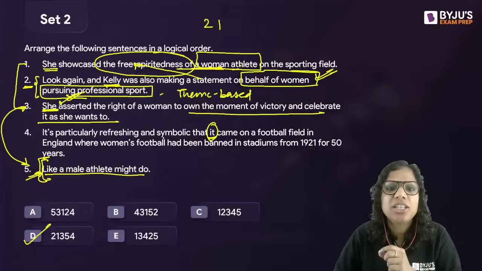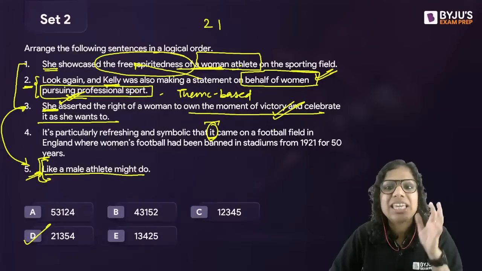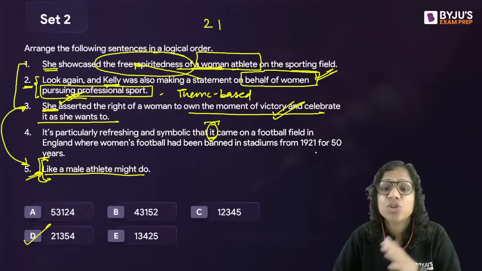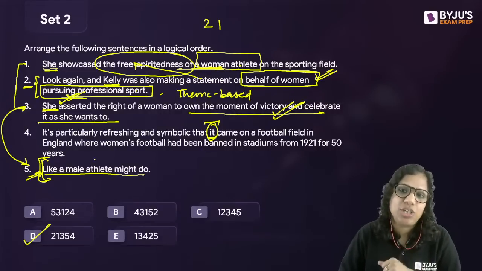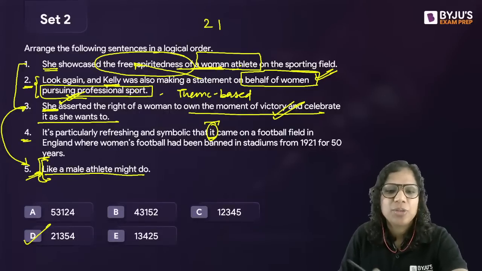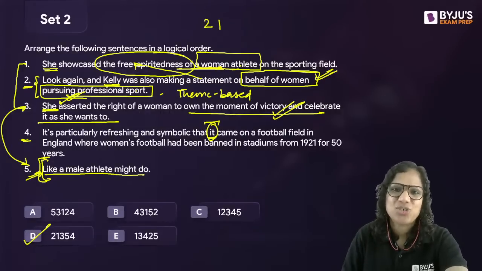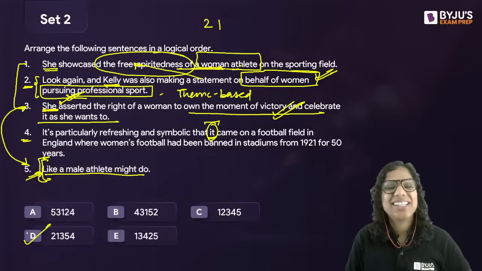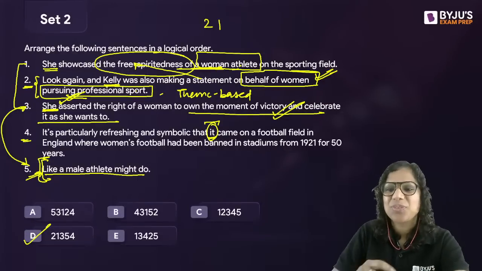It is particularly refreshing and symbolic that this gesture of hers came in a football field in England where women's football had been banned in stadiums from 1921 for 50 years. So this comes at the very end, because we are talking about this gesture. All right. So D is the answer.